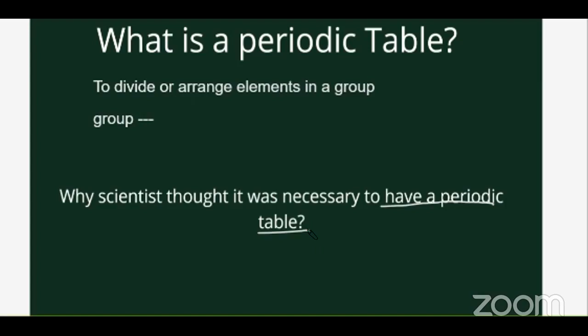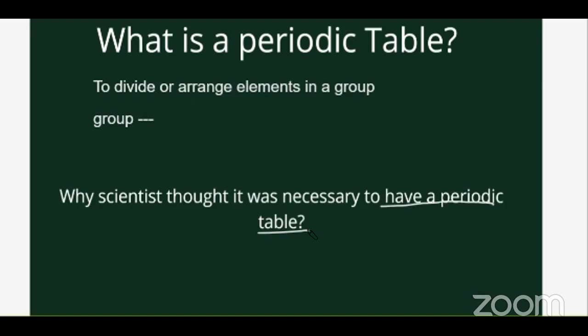And one more reason that you should always remember is that when these elements were being placed in the periodic table, or when they were trying to make groups for these elements, the only information they had was the mass of the atom. They didn't know that an atom had electrons, protons, or neutrons, because these were discovered gradually. It was a very long process. The electron was discovered first, and about 10 to 15 years later the proton was discovered. Nearly 25 years after that, the neutron was discovered.